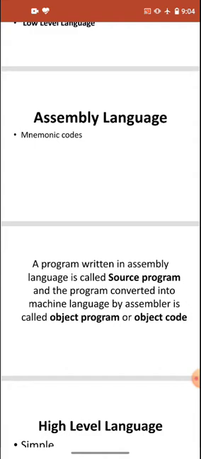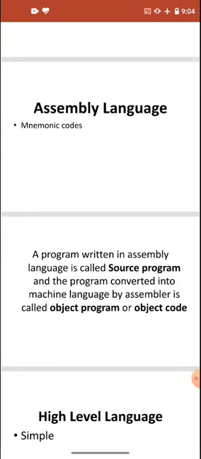Assembly language is a little bit easier than machine language, just because we use mnemonic codes. Mnemonic codes are like add. By the simple word add, you come to know that you have to add some digits. Sub means subtraction. Div is for division. Like this we use different mnemonic codes in assembly language. It is also a little bit tough to understand, but it is easier than machine language. So to overcome the difficulty of machine language, assembly language was developed.